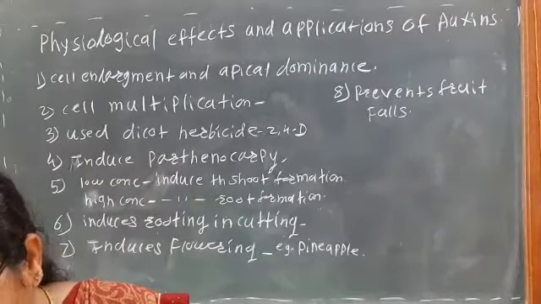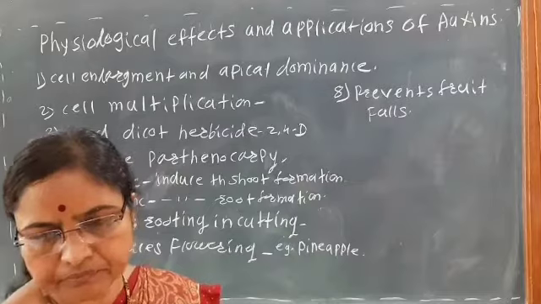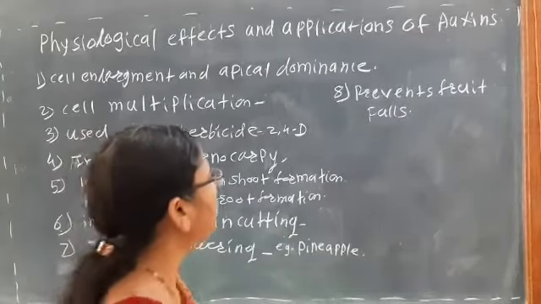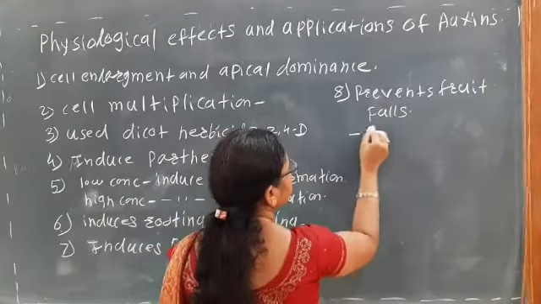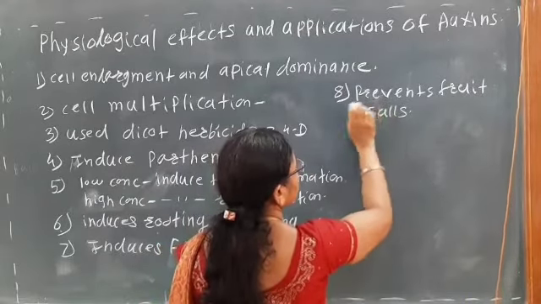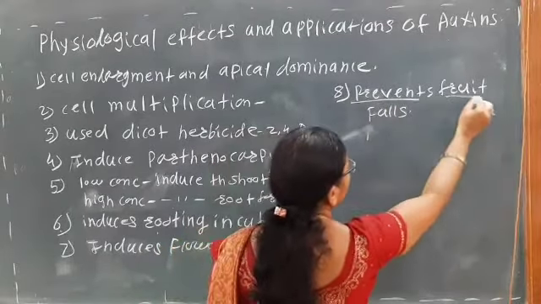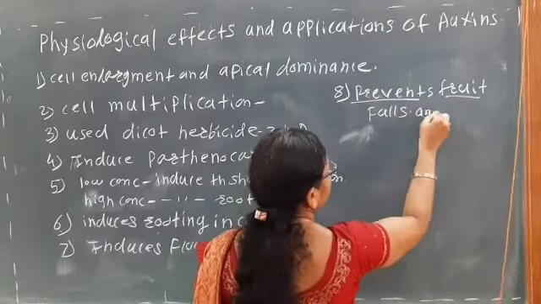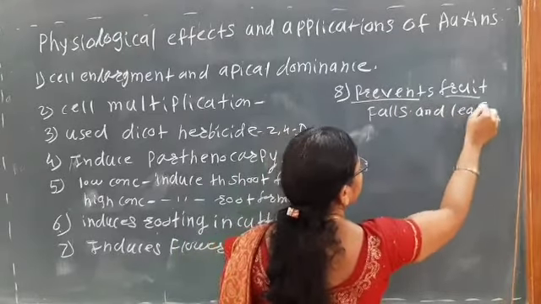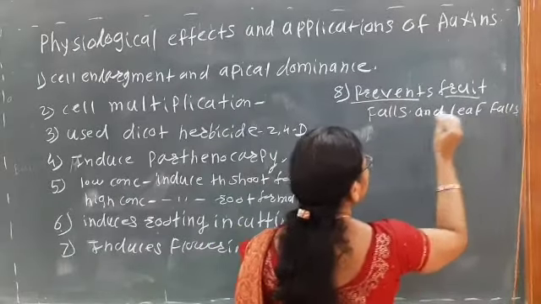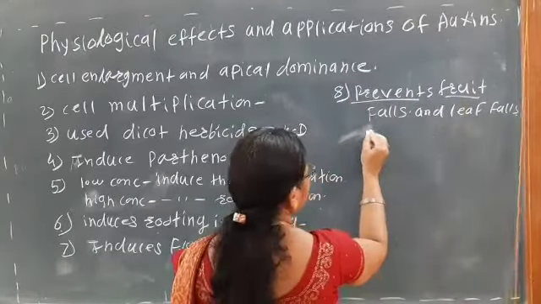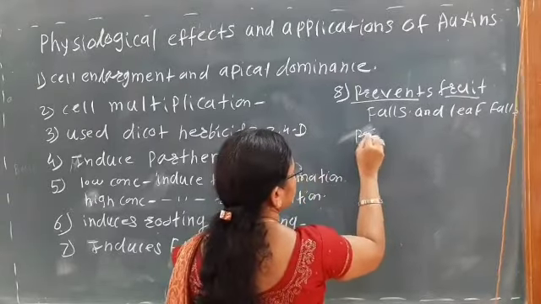That is, here the abscission layer mainly produces... see here, auxin prevents fruit falls and leaf falls. But these fruits and leaves are premature.